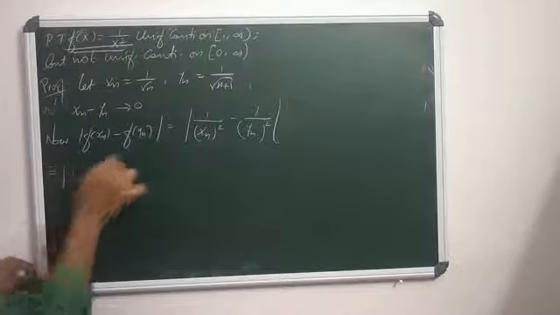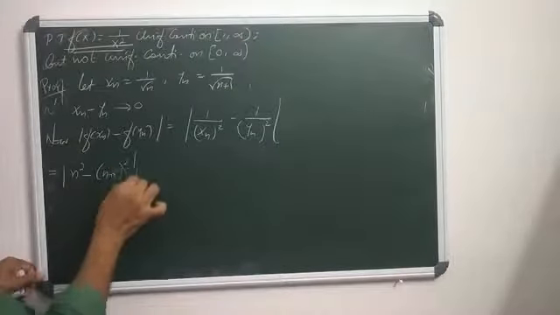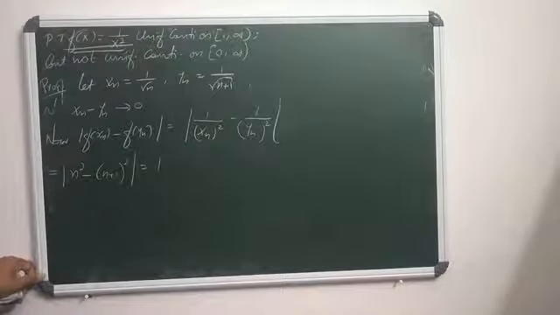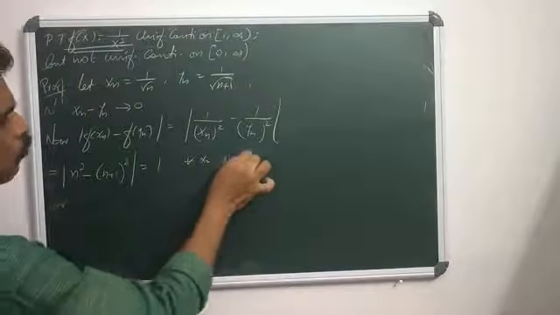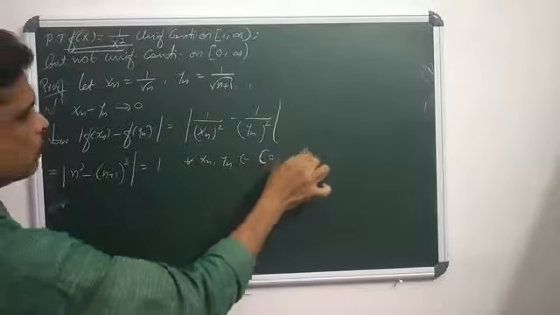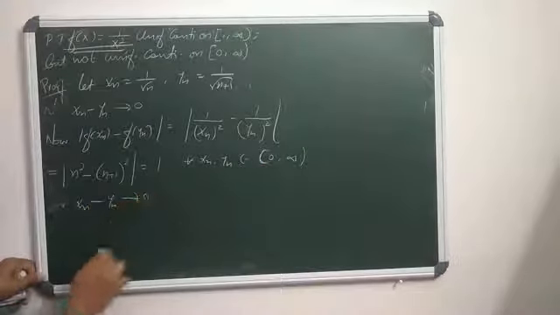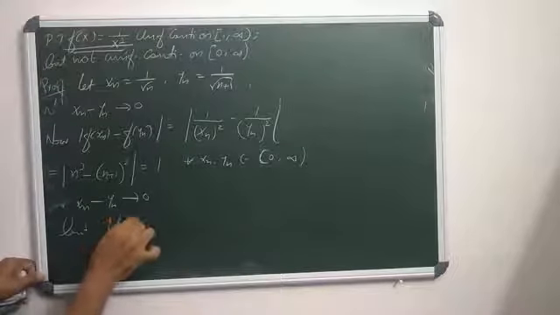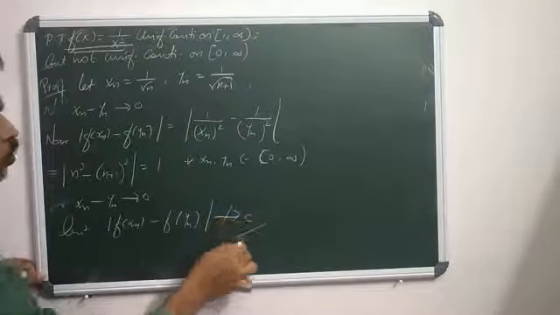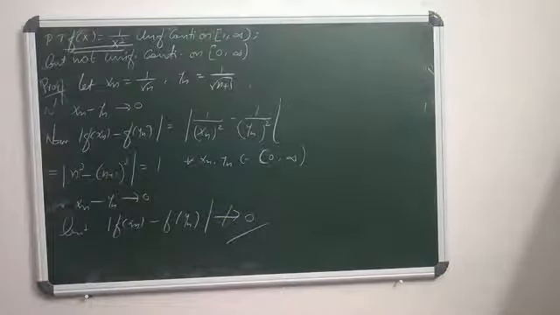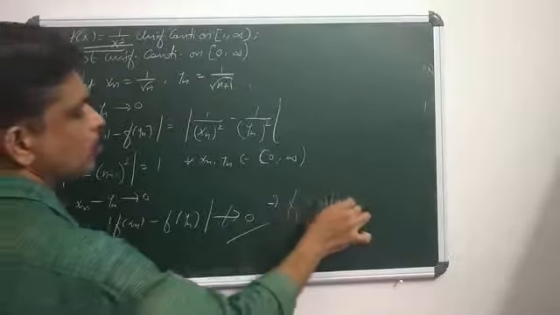That equals modulus of n square minus n plus 1 whole square, which is 1, for all xn, yn falling in the interval open at 0. So here xn minus yn tends to 0, but modulus of f of xn minus f of yn converges to 1, which means it does not tend to 0.